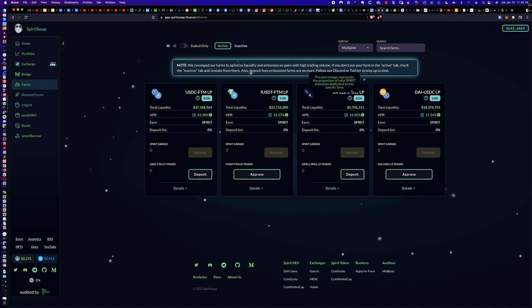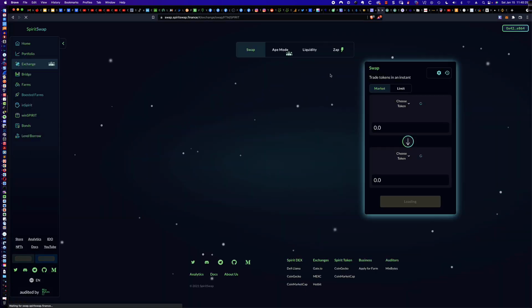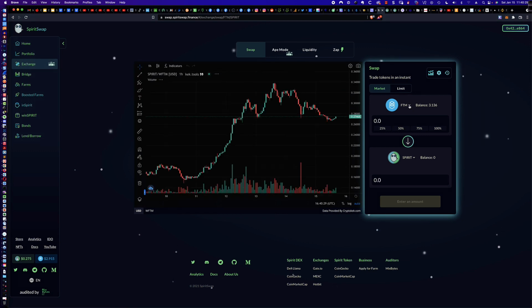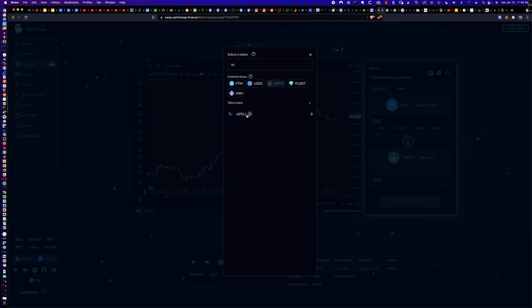Now, how do you get spell? Well, you can swap for it. How do you do that here at Spirit Swap? You come to the exchange. You'll pick the swap feature up at the very top, which it defaults to. And let's say that you have some FTM and you want to go ahead and swap that to get spell to create the liquidity pair. So I'll type in SS and there it is.